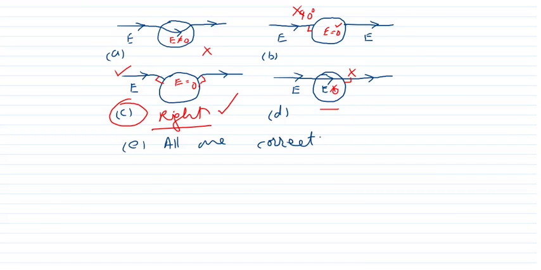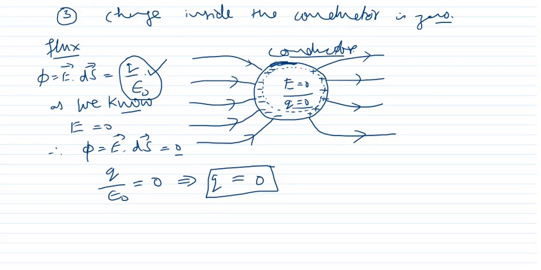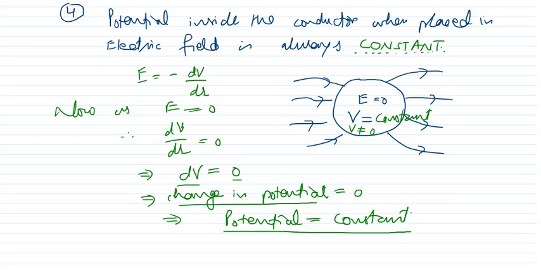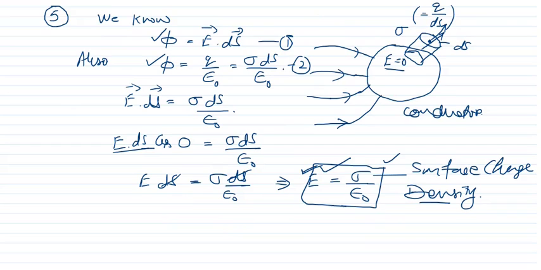Then the third property: charge inside the conductor is 0 when it is placed in an electric field. Electric field is 0, charge is also 0. Then the next property: potential is always constant inside the metal when it is placed in a uniform electric field.